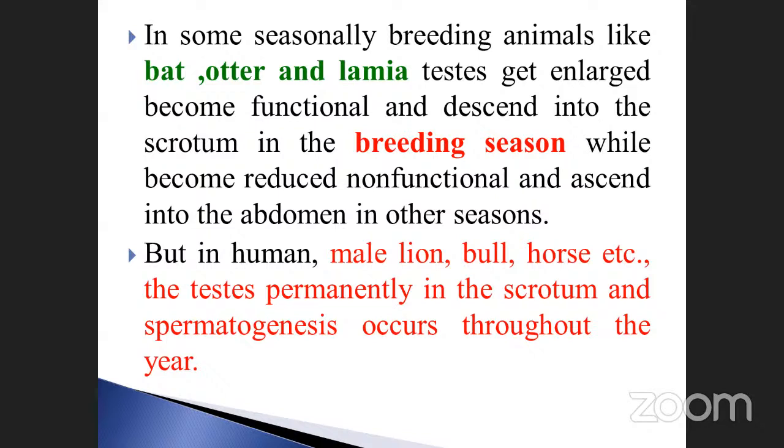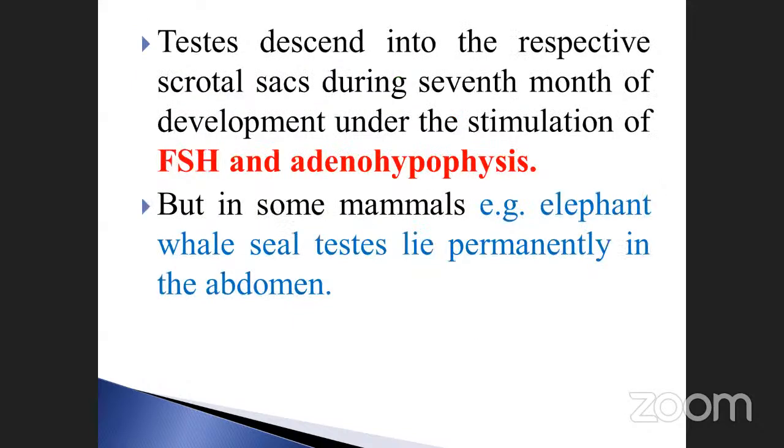But in human, male lion, bull or horse, the testis is permanently in the scrotum and spermatogenesis occurs throughout the year. This is very, very important. This one is called seasonal breeding, and this one is throughout the year. That's why bat, otter and lemur are seasonal breeders, but in man spermatogenesis occurs throughout the year. That is very, very important.